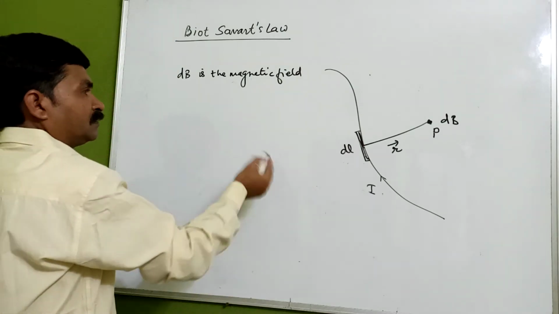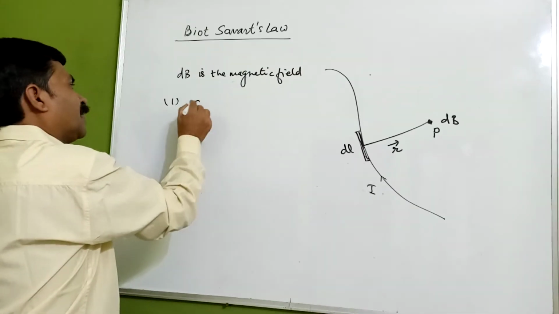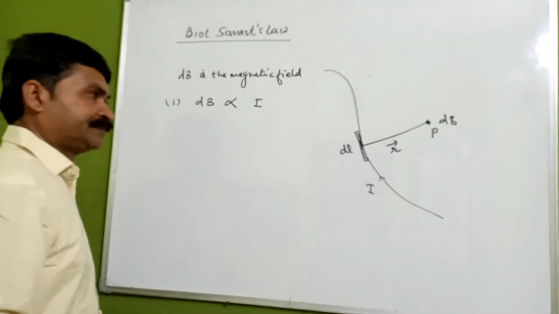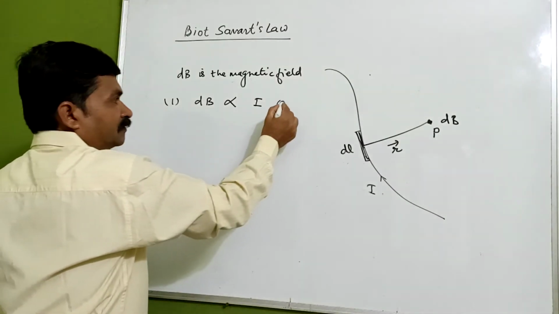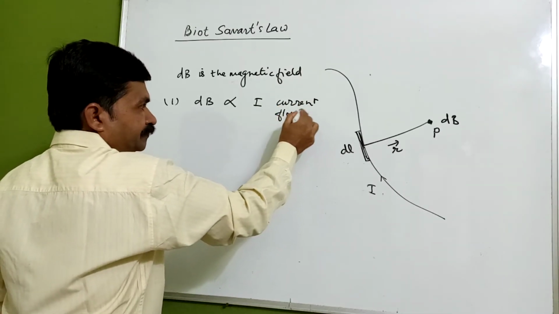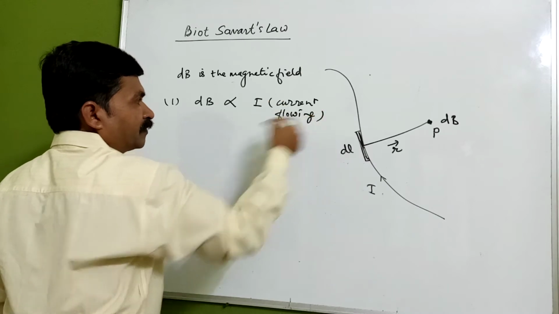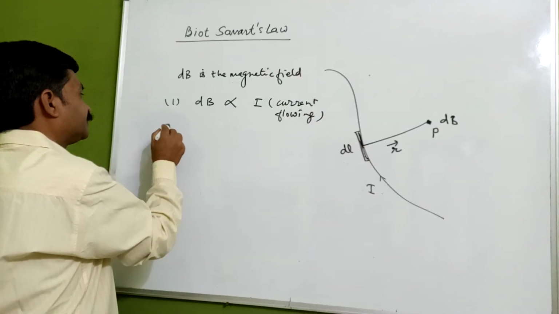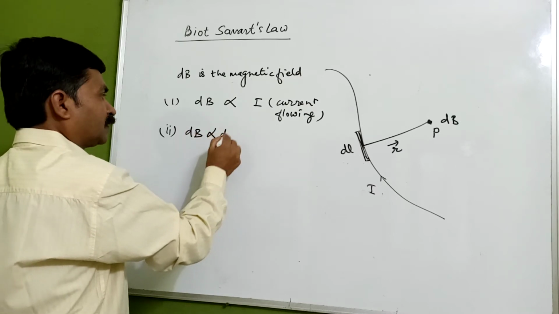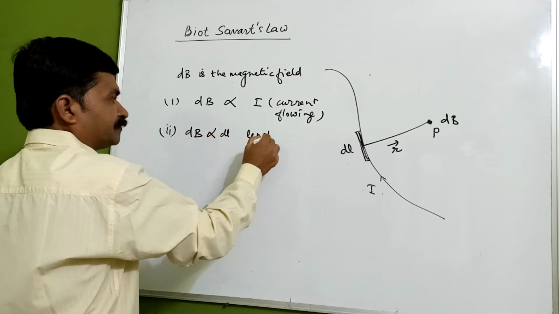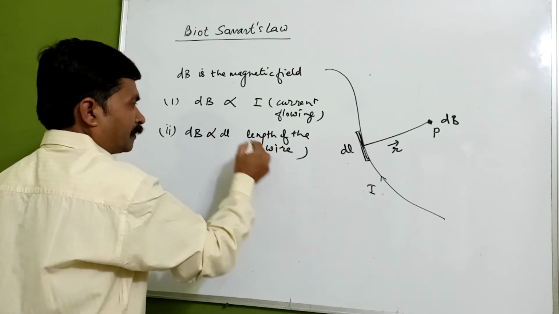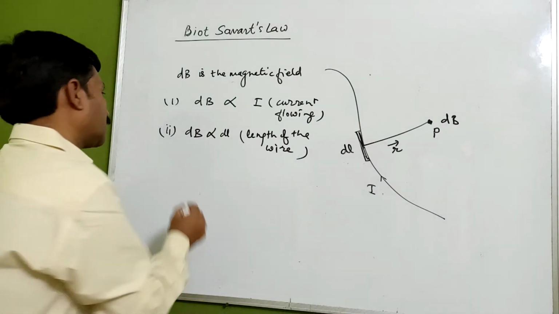So dB will be given by, dB is directly proportional to the current flowing through it. Second thing, dB is directly proportional to the length of the wire. Third, dB is directly proportional to